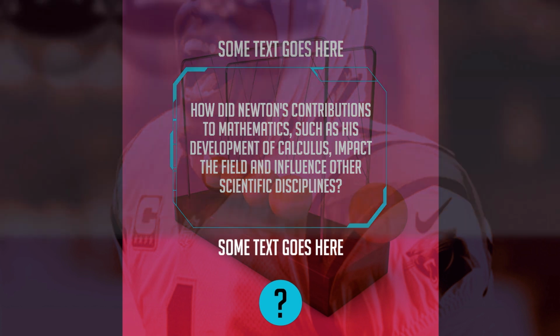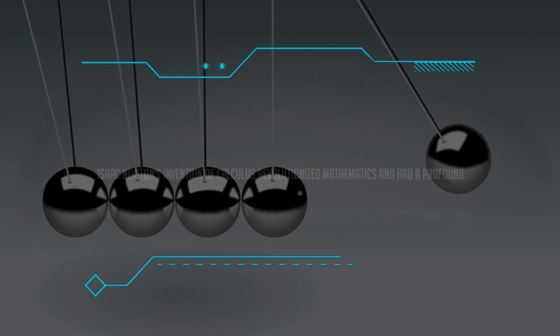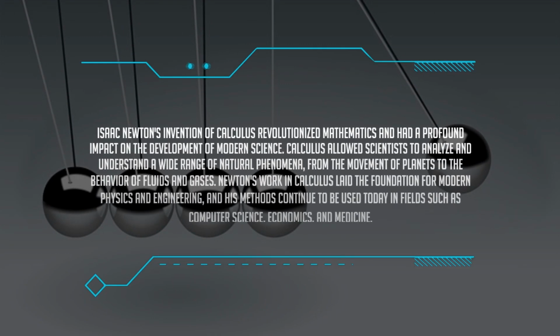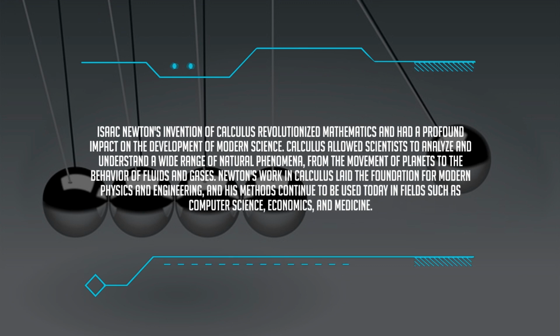Isaac Newton's invention of calculus revolutionized mathematics and had a profound impact on the development of modern science. Calculus allowed scientists to analyze and understand a wide range of natural phenomena, from the movement of planets to the behavior of fluids and gases. Newton's work in calculus laid the foundation for modern physics and engineering, and his methods continue to be used today in fields such as computer science, economics, and medicine.